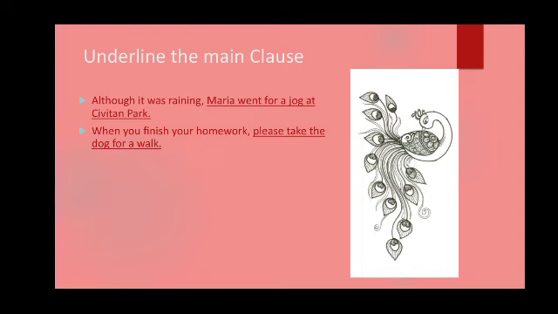So, the first part, when you finish your homework, this is dependent clause. And see the word when it acts as a conjunction. So, our main clause here is please take the dog for a walk. Now, if I segregate this part of the sentence, please take the dog for a walk, it has a complete sense. So, we can say that this part is the main clause.